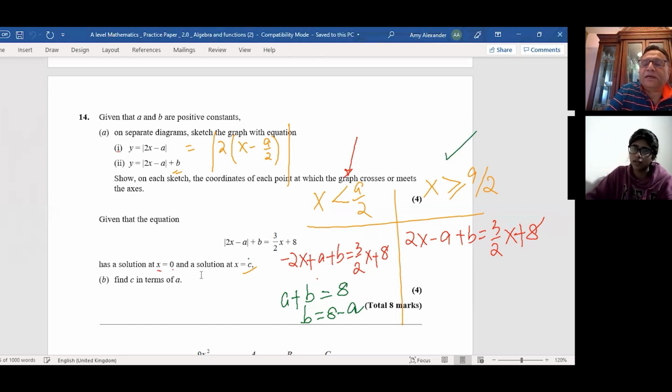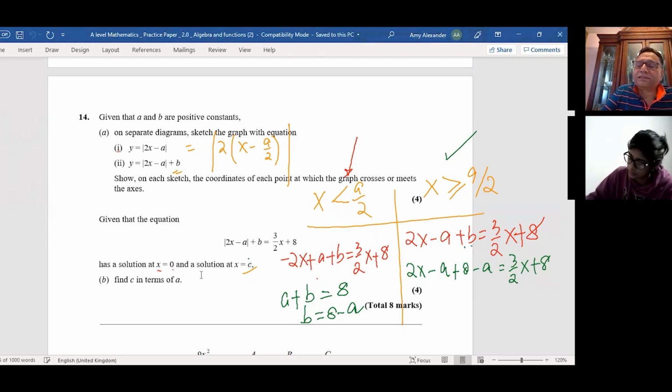So now, the other solution is c, means on this side, the solution is c. Substitute b as 8 minus a here. So we have 2x minus a, and instead of b, I am writing plus 8 minus a. Is that okay? Equals 3 over 2x plus 8. Now, the solution is x equals to c.